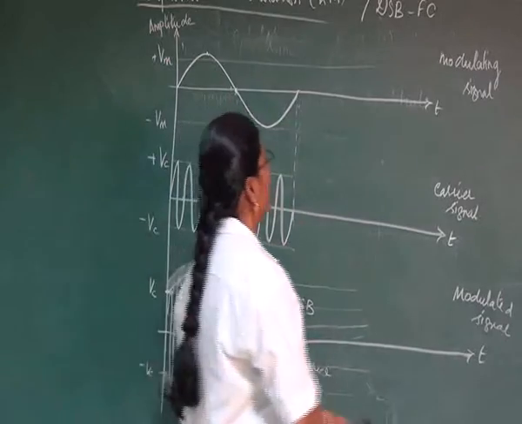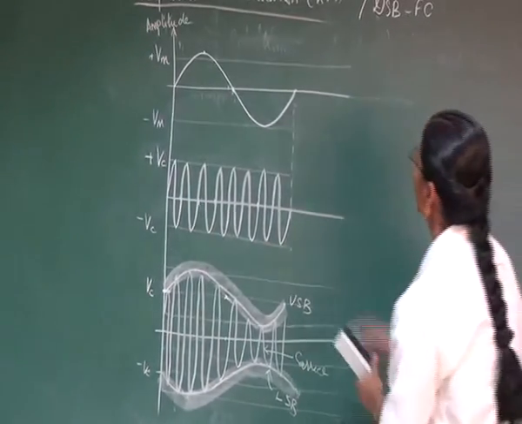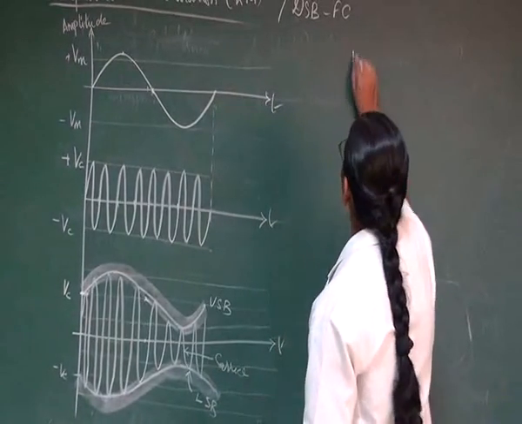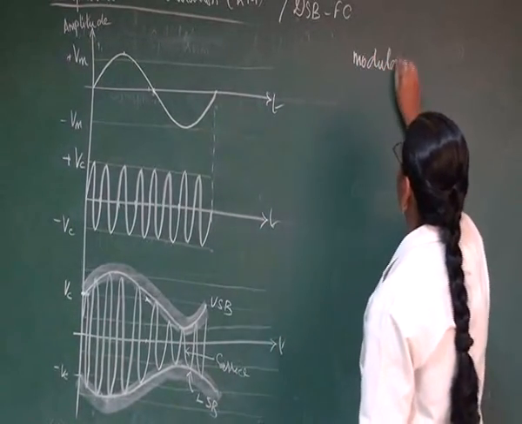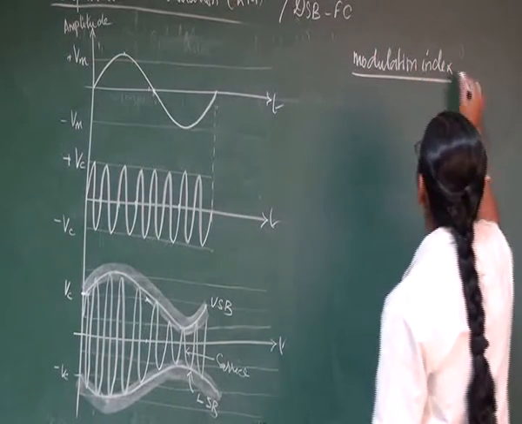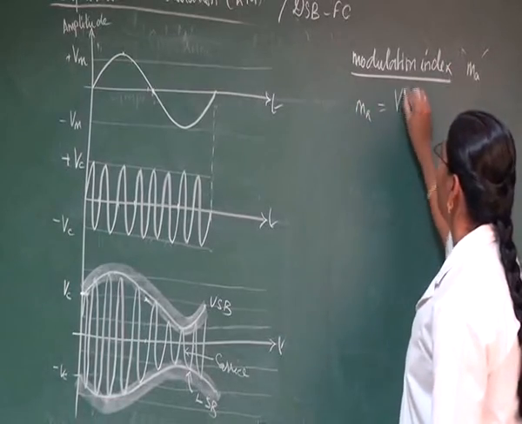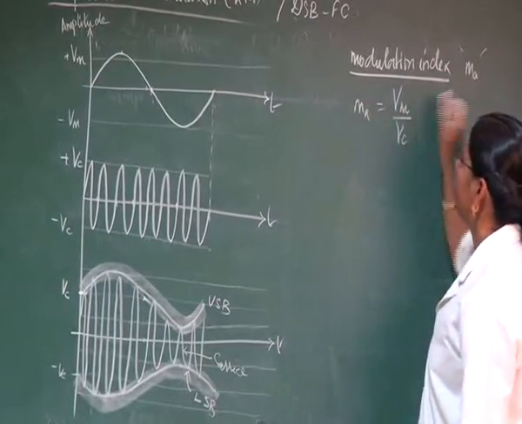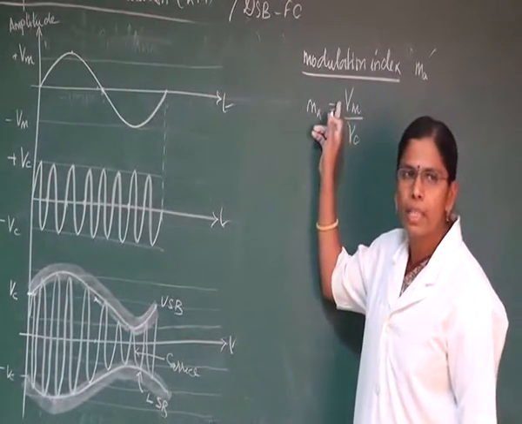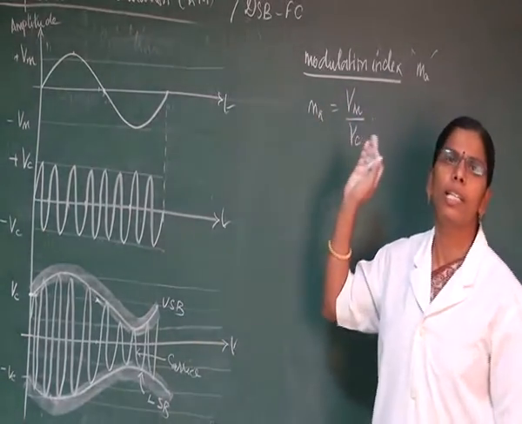So we have here a word which is called modulation index. Modulation index is represented as MA. So what actually is modulation index? Modulation index MA is equal to VM divided by VC. If we are defining this, it is nothing but the ratio between the amplitude of the modulating signal to the amplitude of the carrier signal. That is what we call modulation index.